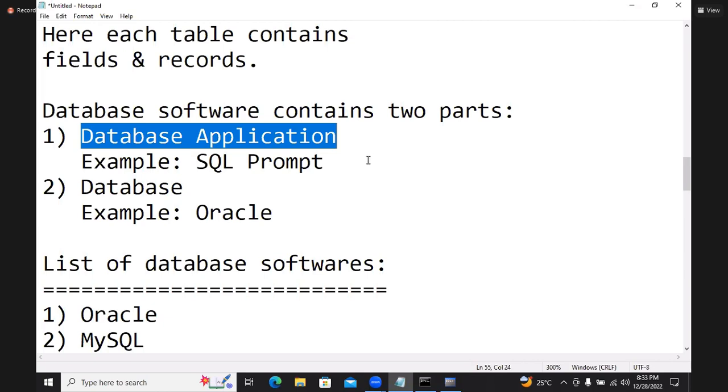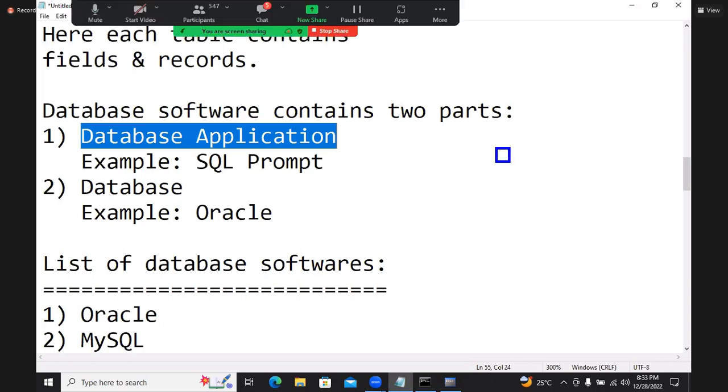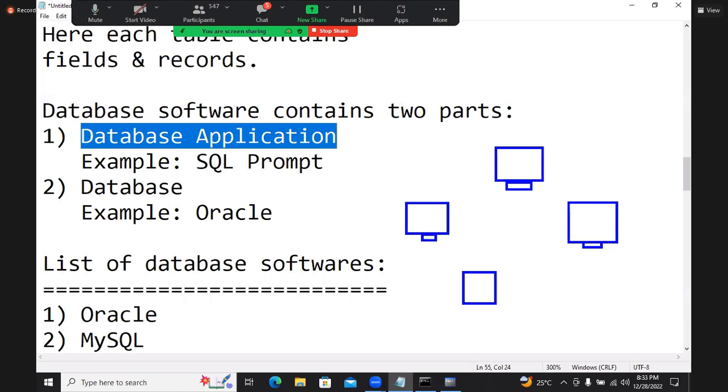Okay. I'll explain. Suppose 5 computers are there. You observe, 5 computers connected together as one.